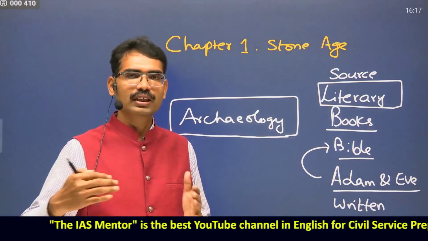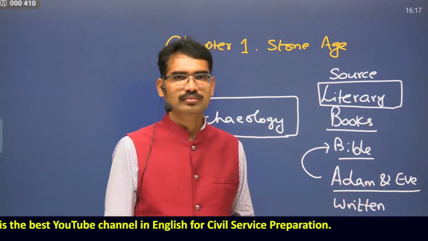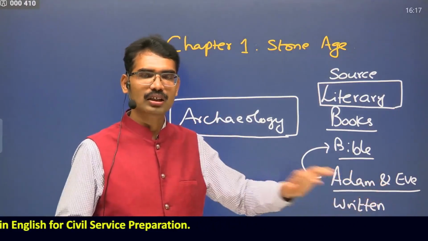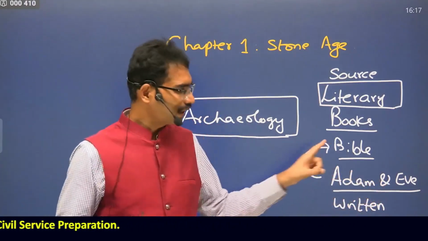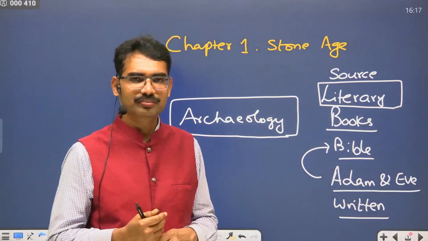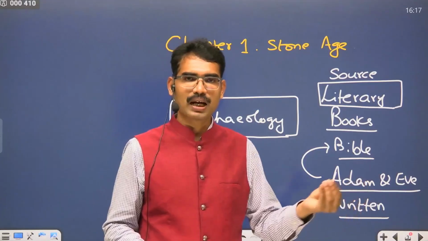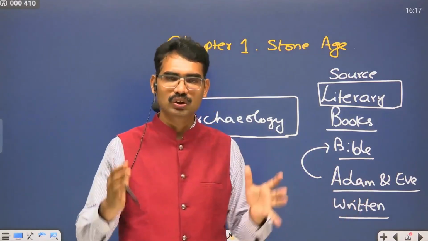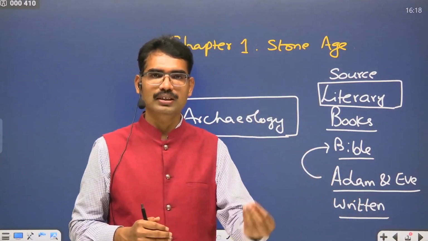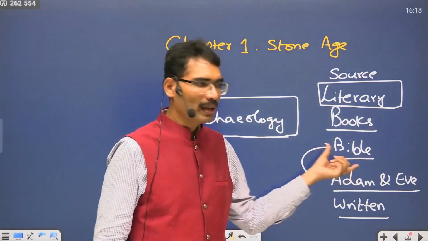Then if you go to any Hindu Pandit, immediately he or she may say that Brahma created the universe, Brahma created the human beings, or God, any kind of name, created the first human being. Then again, what is the source for them? The source for them is either Puranas, Mahabharata, Ramayana, and associated Hindu scriptures starting from Vedas. These are the sources. For those people who are following Christianity, the Bible is the source.